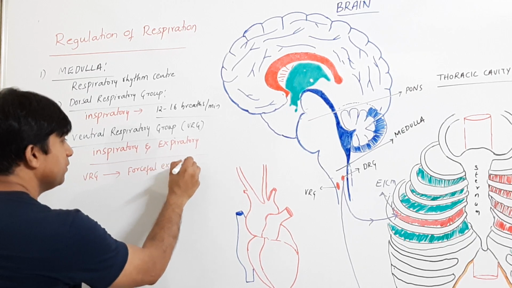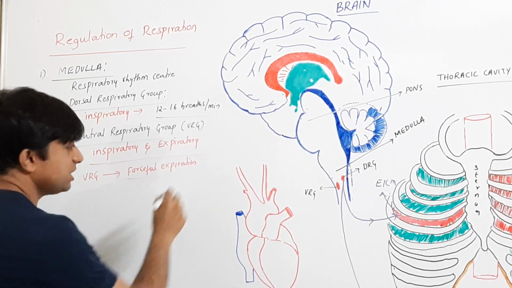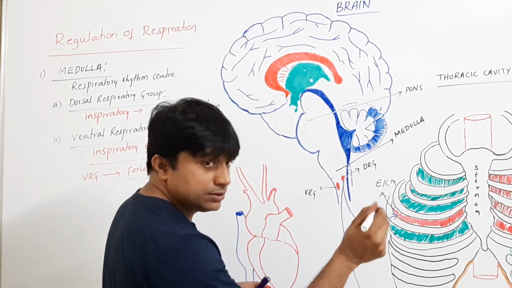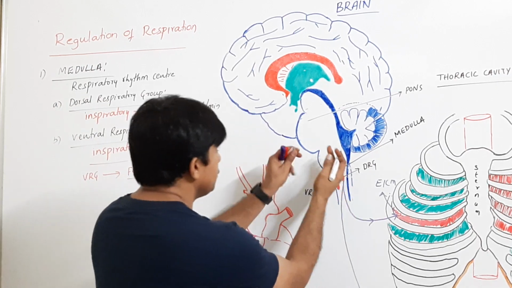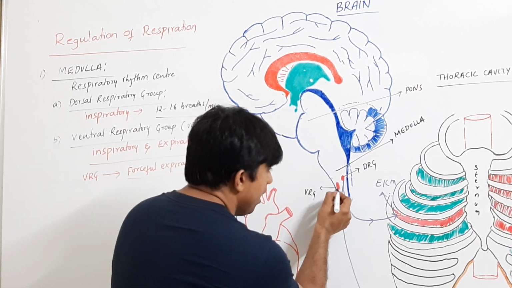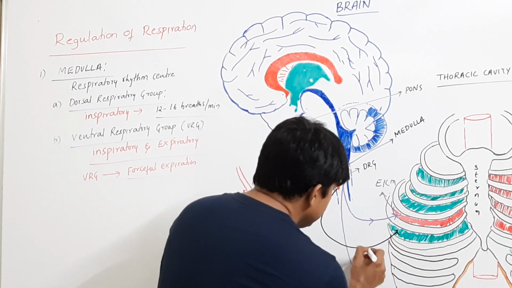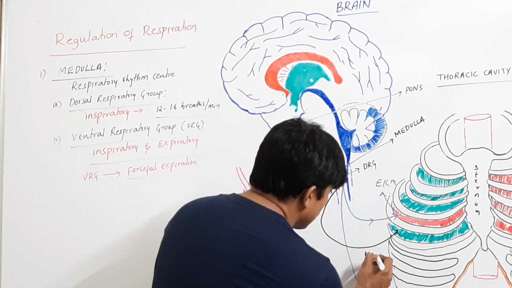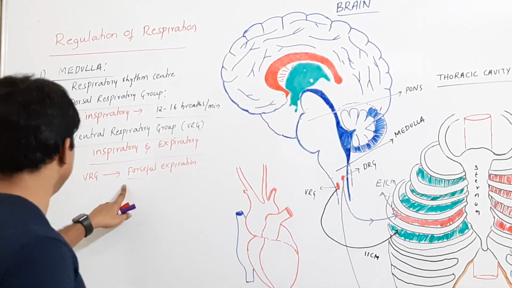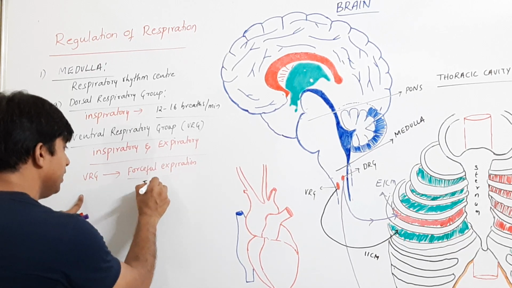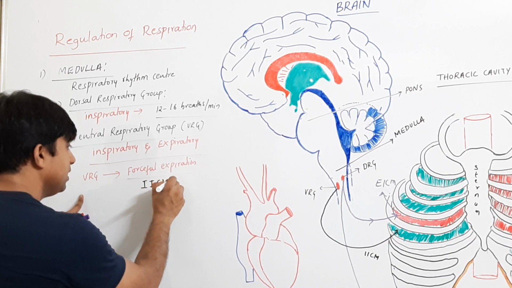Forceful expiration. How is this done? Just look here. This is VRG, which is present on the ventral side. VRG sends a signal to internal intercostal muscles.